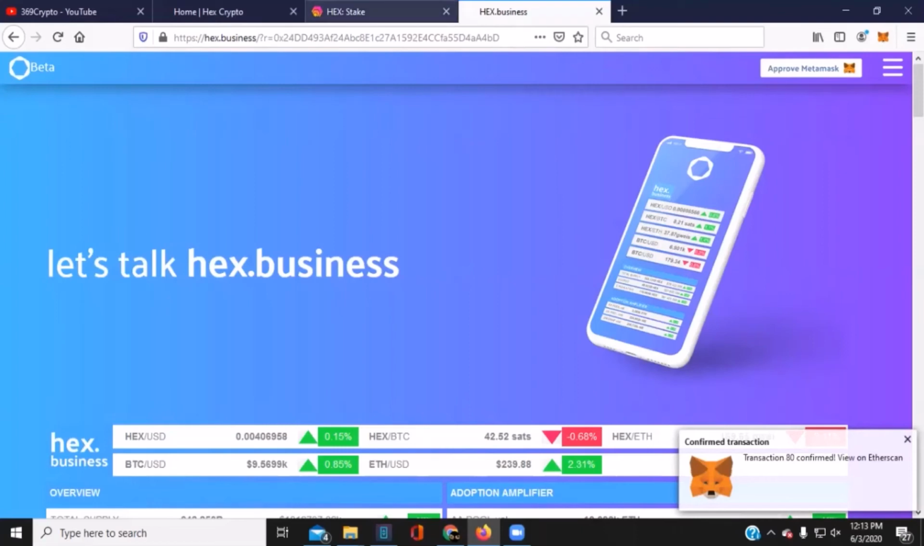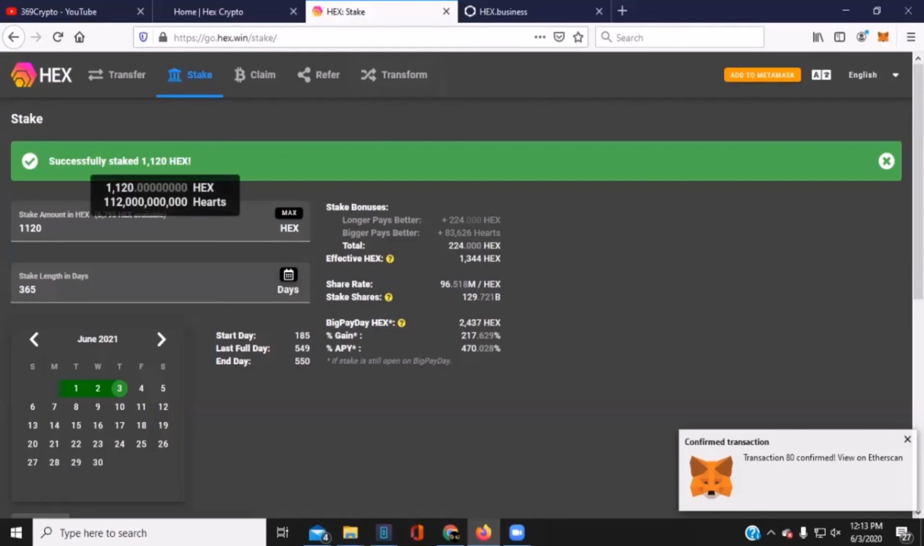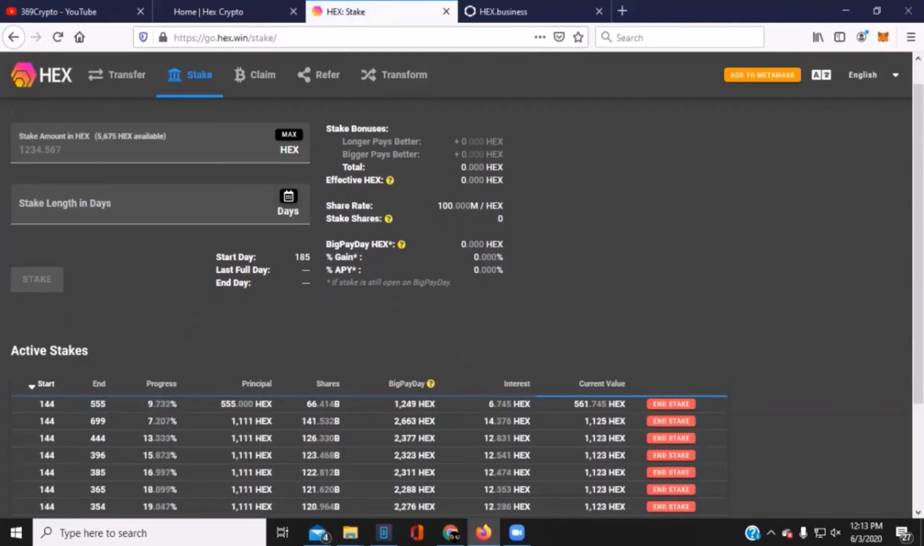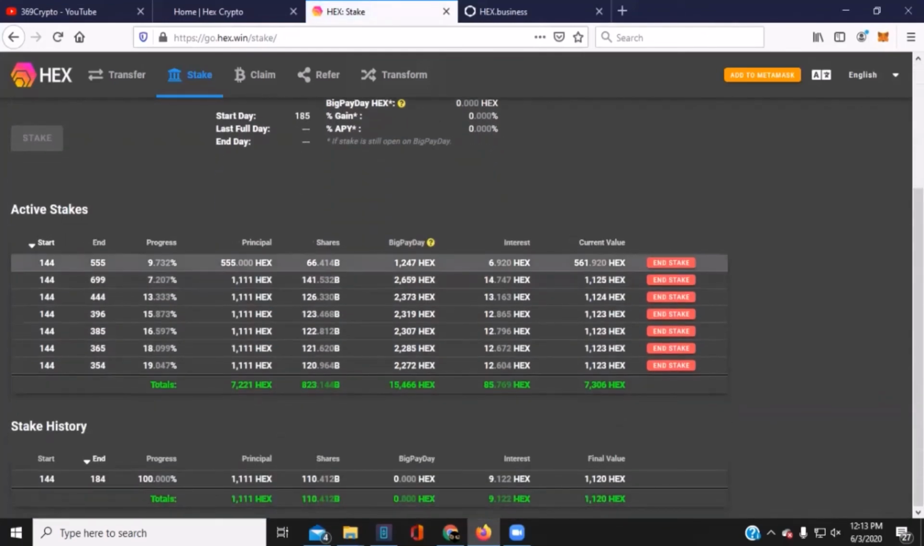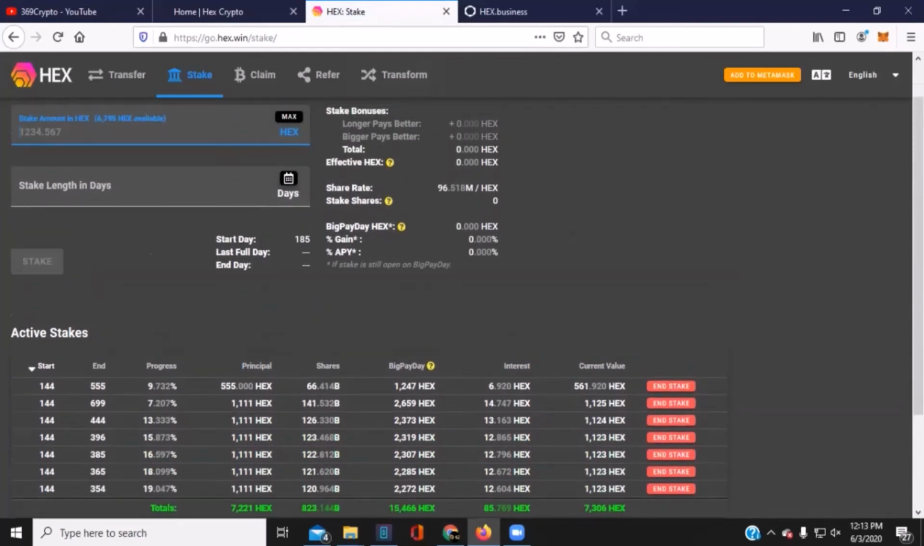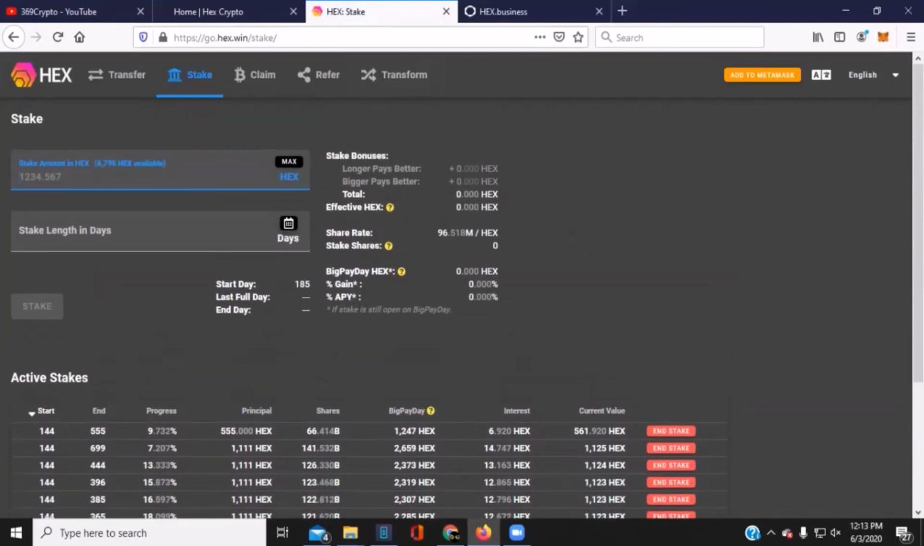Transaction number 80 went through. Sweet. Oh, you successfully staked 1,120 HEX for 365 days. I'm going to refresh this page, close out of the Fox, and see what we got. So where's our newest stake? Right here. Oh, I guess it'll be a pending stake until tonight. Yes, thank you, Andre. It'll be pending until tonight's adoption amplifier closes at 0 UTC.